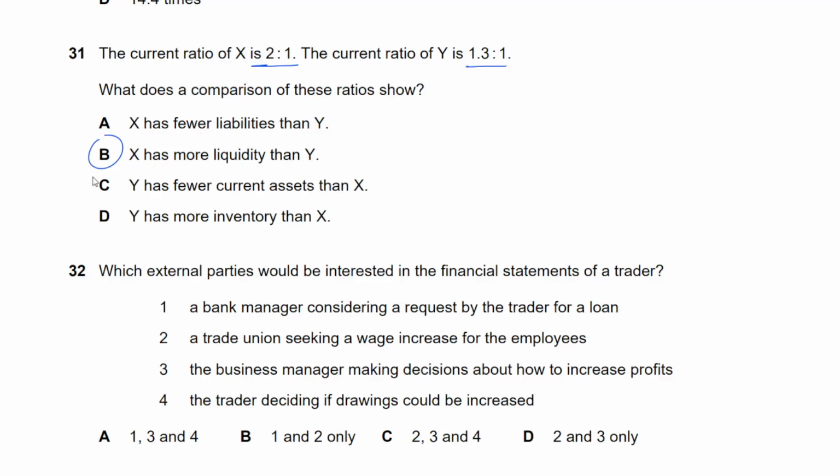Y has fewer current assets than X. Again, we cannot talk in absolute terms, right? We don't have the numbers. We just have the ratio. We don't know which one has more or less. Y has more inventory than X. Now, current ratio would not even talk about inventory alone. So no. B is the only best option we have.